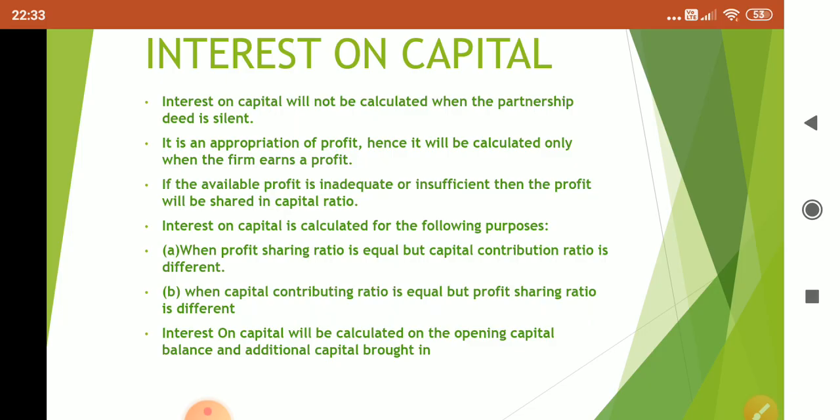And if there is any additional capital brought in by any of the partners during the year, interest on capital will be calculated on that additional capital from the date when he brought it in till the end of the year. Say the accounting year is April to March, and one of the partners introduced additional capital on 1st September. So starting from September, October, November, December, January, February, March, for 7 months, we have to calculate interest on capital on that additional amount.